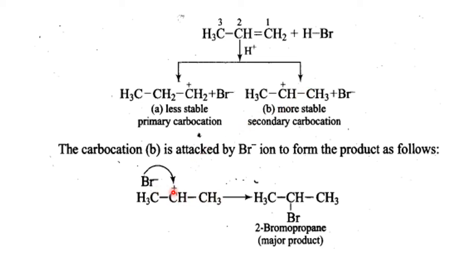This is the carbocation. On this Br minus will attack. So the expected product is 2-bromopropane, not 1-bromopropane. So this is strictly according to Markovnikov's rule via the carbocation route.